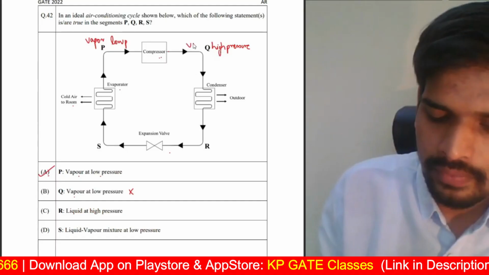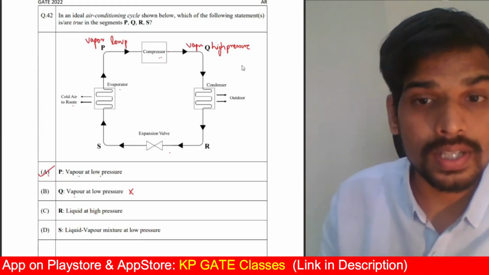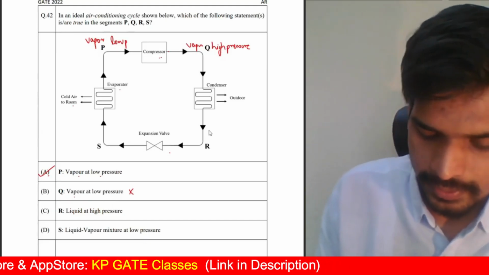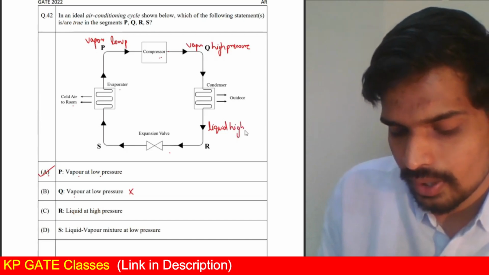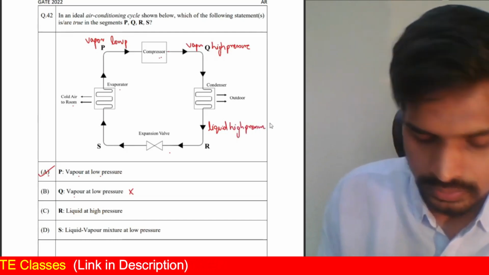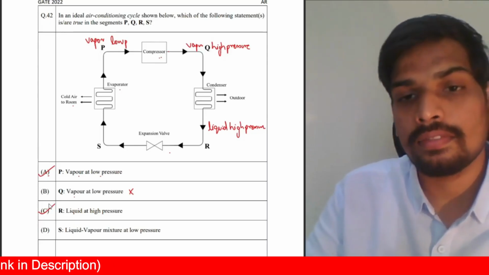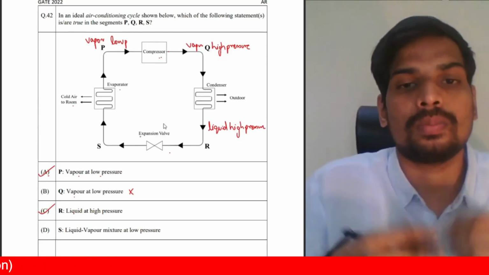And here you will have vapor at high pressure. Vapor at high pressure flows through the condenser. The output will be liquid refrigerant at high pressure. Liquid refrigerant at high pressure, that's the correct answer. Now, when this liquid refrigerant passes through the expansion valve, it is the opposite of the compressor.